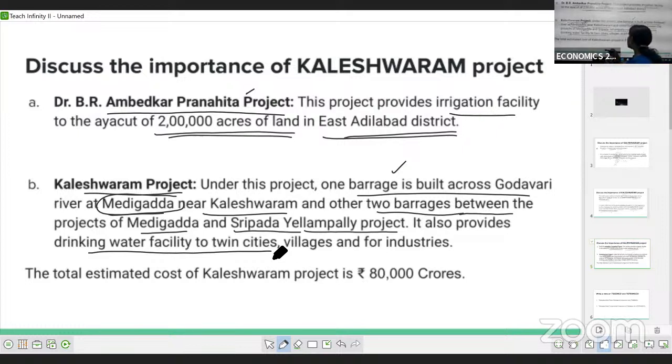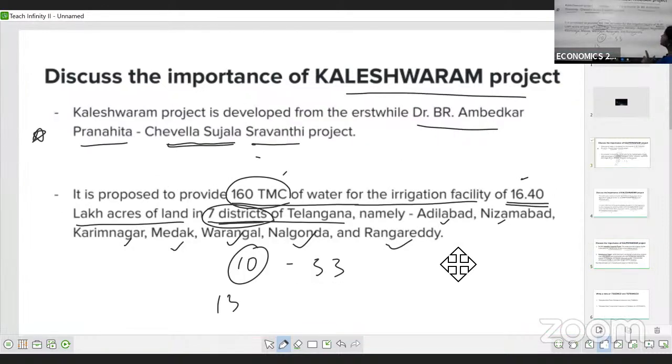And not only this, they want to supply irrigation facility with the help of this Kaleshwaram project in the village areas also. And not only agriculture, even for the industries also, they decided to supply water with the help of this Kaleshwaram project.